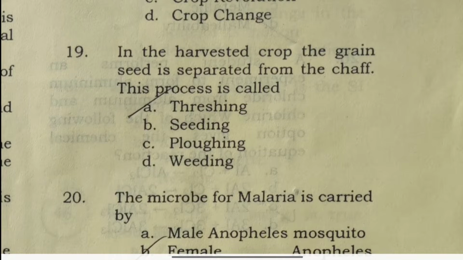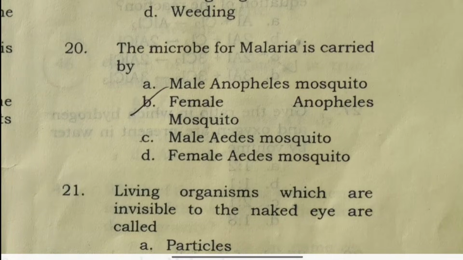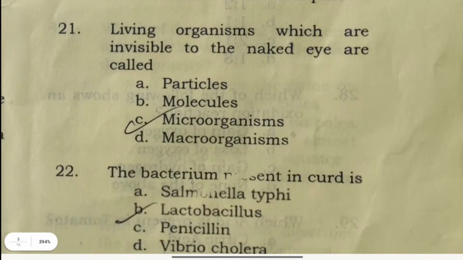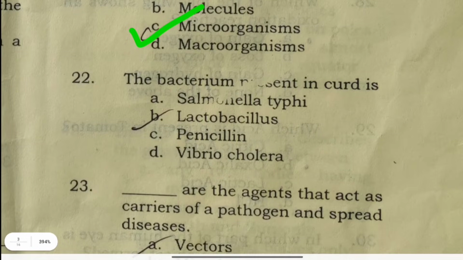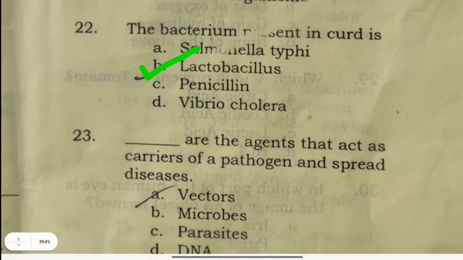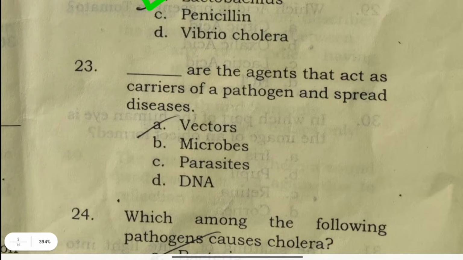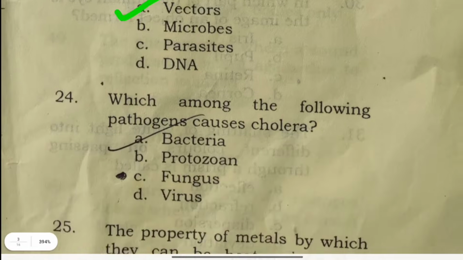In the harvested crop, the grain seed is separated from the chaff. This process is called threshing. The microbe for malaria is carried by the female Anopheles mosquito. Living organisms which are invisible to the naked eye are called microorganisms. The bacterium present in curd is Lactobacillus. Vectors are the agents that act as carriers of the pathogen and spread disease.